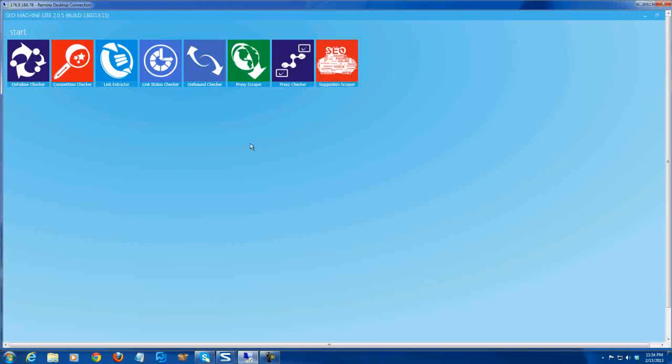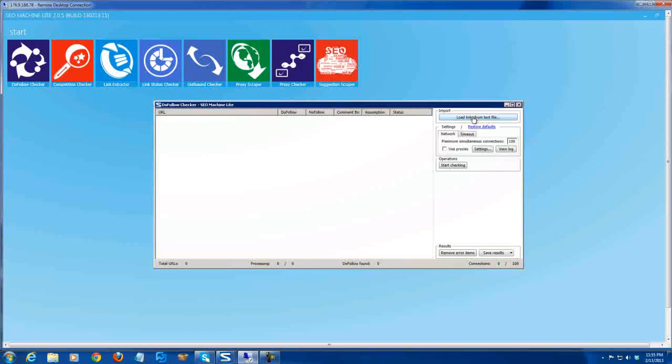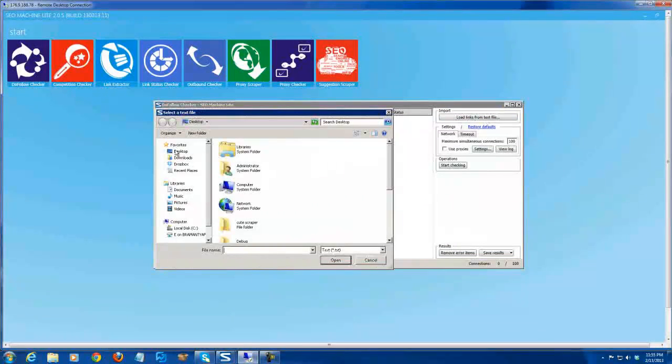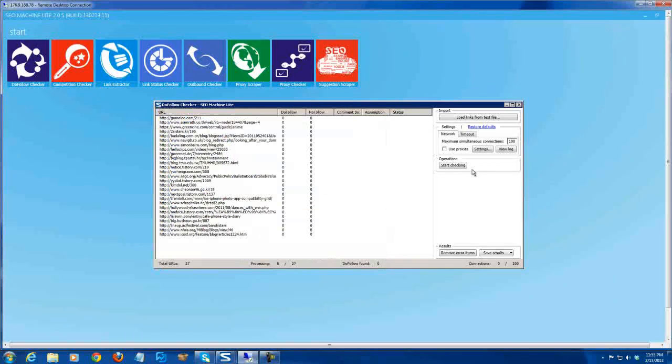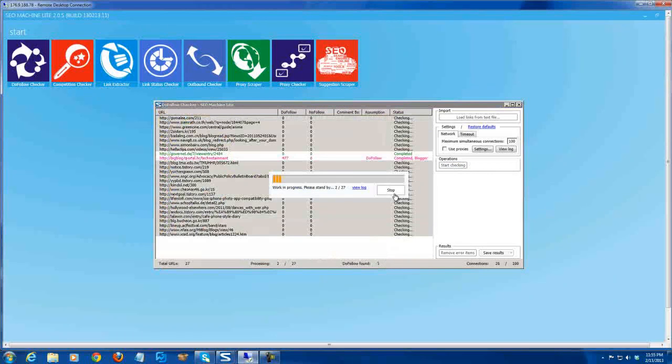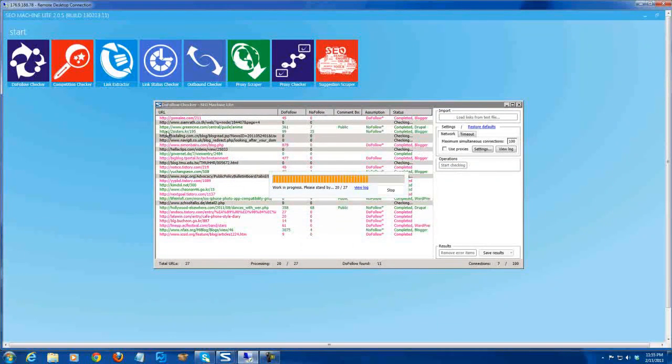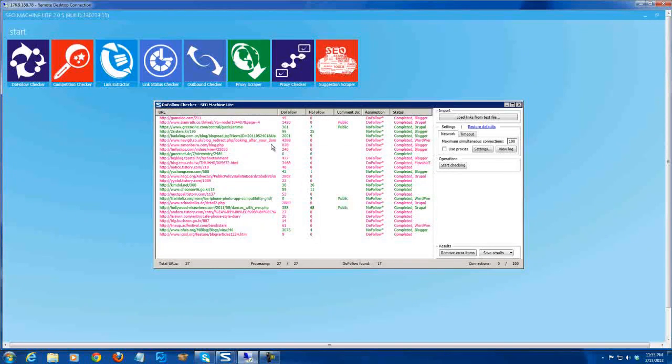There are 8 modules here. Load links, and check all of them. This module shows you whether the page has follow or nofollow links, and gives you an assumption of whether the page is follow or nofollow.